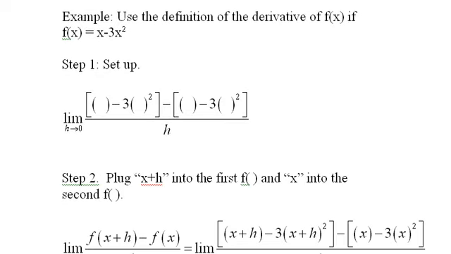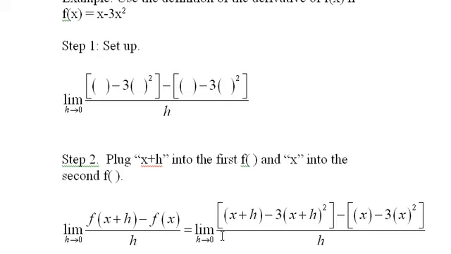And here's what that looks like. I've repeated the definition of the derivative, and then I've taken this and I've plugged in x plus h into the first one and x into the second one. This is the very important first step, because if you miss this, then you've really messed it up. So you have to be able to do that, and I always have my students write it out like this with parentheses, so you can see that it is really just f minus f. But in this f you have x plus h plugged in, and in this one you have x plugged in.